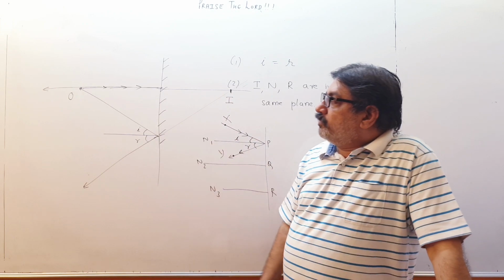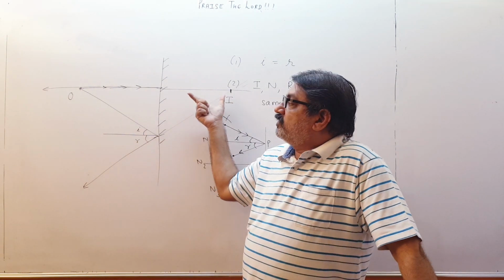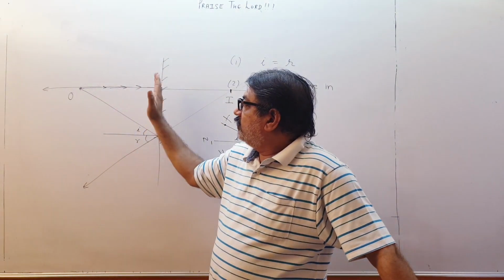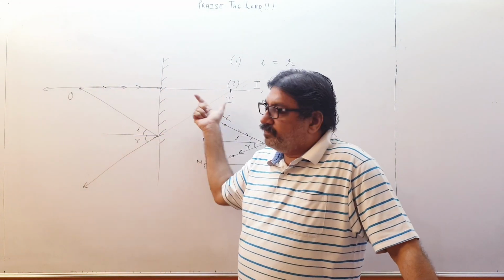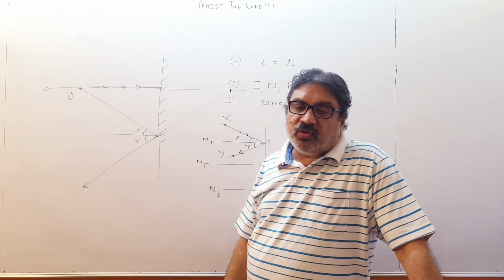Also from geometry we can prove that this distance is equal to this distance. This is object distance, distance from mirror, and this is image distance, distance from mirror. These two will be equal. So object distance equal to image distance.